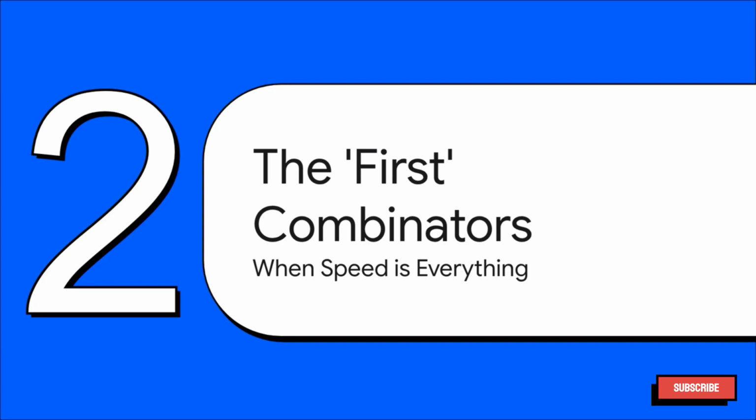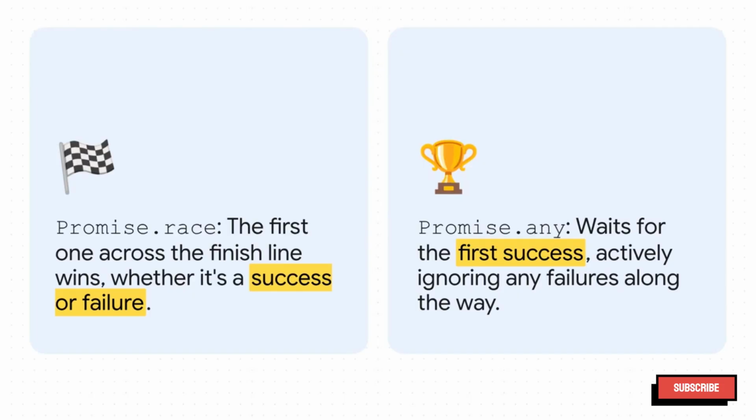Okay, so we've totally covered waiting for all the promises. But what if you don't care about all of them? What if you just need the first one that finishes? Well, that's where our next couple of combinators come into play, and these guys are all about speed. Now, these two look similar, but there's a really important difference. Promise.race is literally just a race to the finish line. It doesn't care if the winner is a success or a failure. First one to settle wins. Promise.any, though, is a bit pickier.